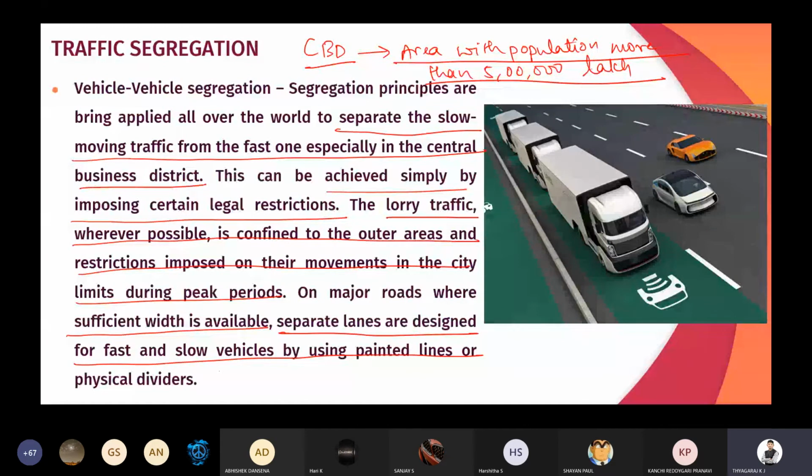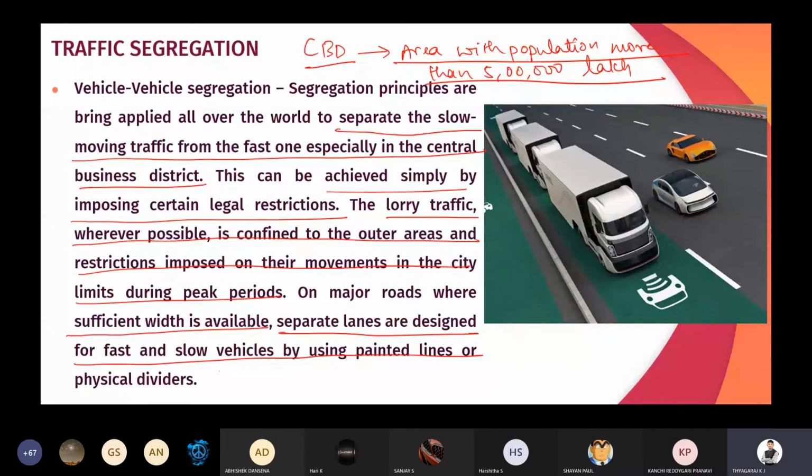So remember, vehicle segregation means separating the vehicles, especially separating the fast moving vehicles from the slow moving vehicles. How can this be achieved? By providing a separate lane wherever the width of the road is more. And by providing for the movement of heavy vehicles in the outskirts of the city, there also we can achieve this vehicle segregation.